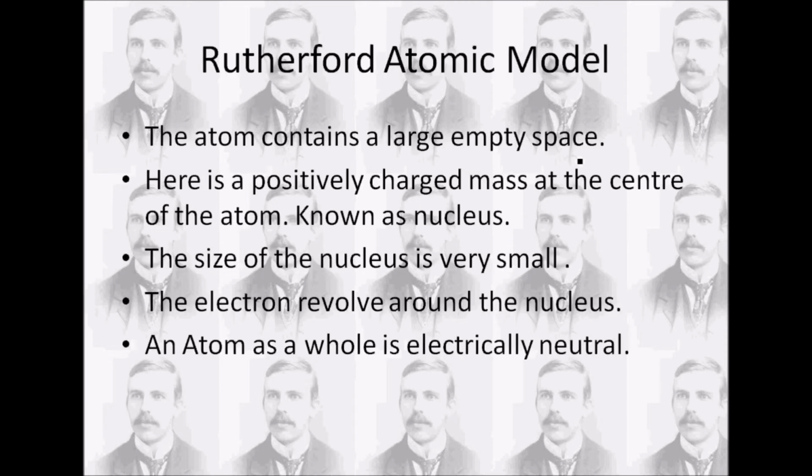On the basis of Rutherford's experiment to discover the nucleus, he made a new atomic model. So this atomic model is called the Rutherford atomic model. According to this model, the atom contains a large empty space. This is why most of the alpha particles pass through the metal foil without deviating from their path.